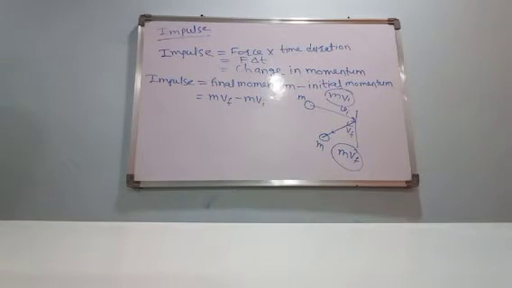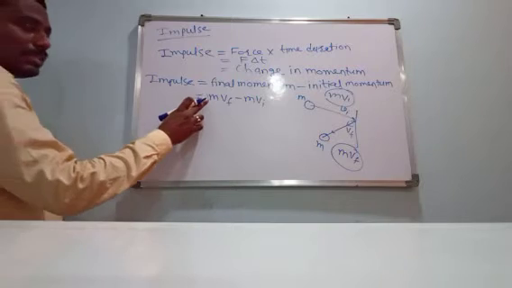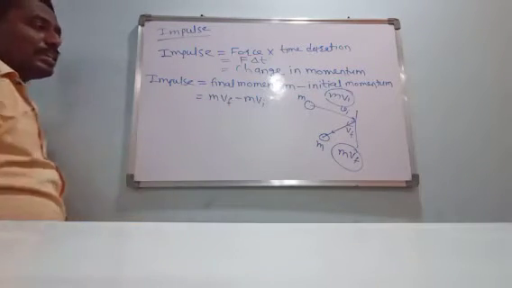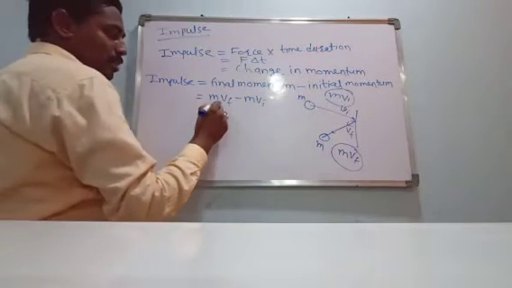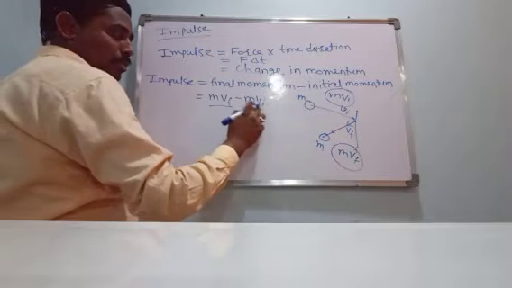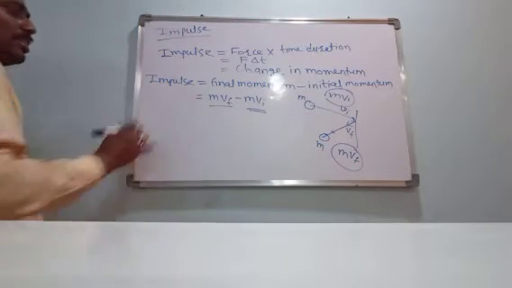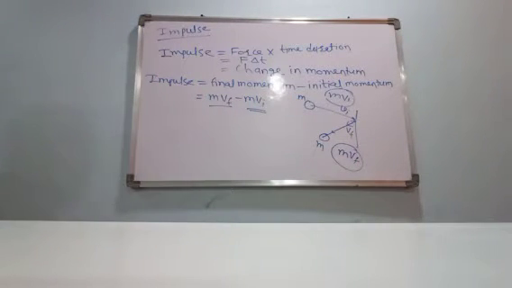Also impulse is defined as change in momentum, meaning final momentum minus initial momentum, that is mvf minus mvi, or momentum after collision minus momentum before collision. This is the definition of impulse.